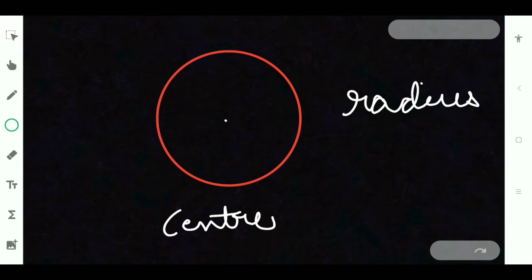So let us take a line like this, and a line from the center to the circumference of the circle. If we draw like this, and another line also like this, these two lines are equal. If these two lines are equal, then this point is said to be the center. So any line joined from center to the circumference of the circle is equal.